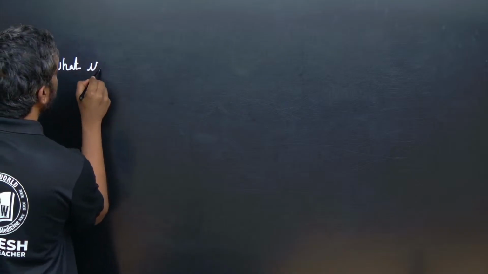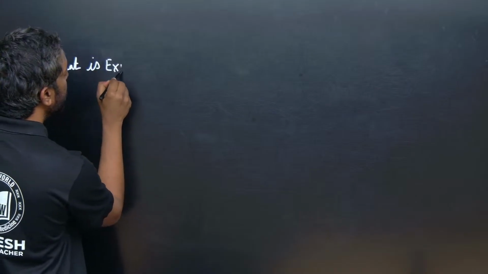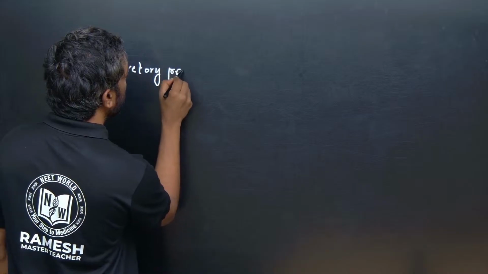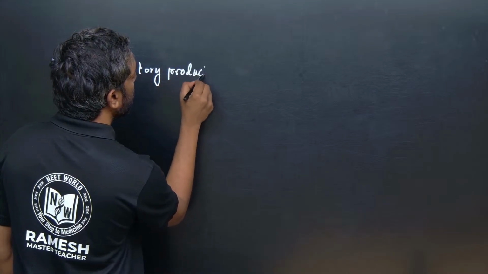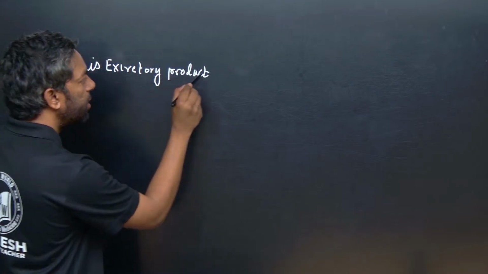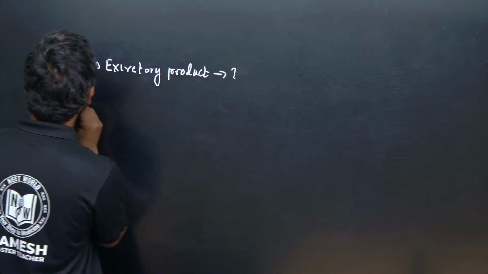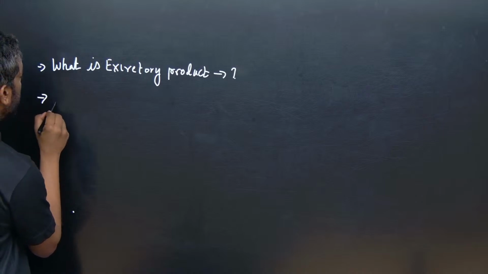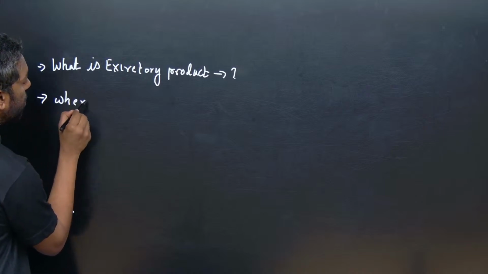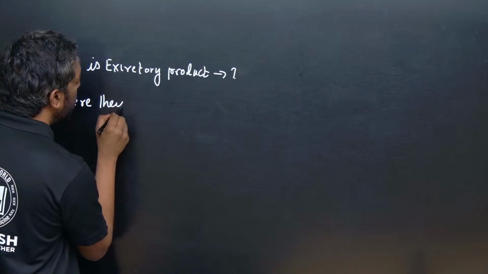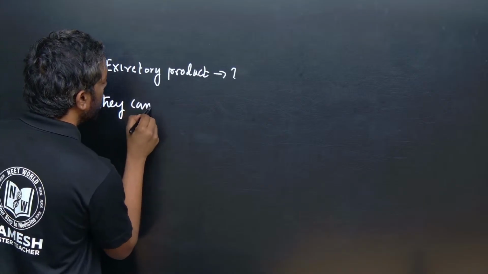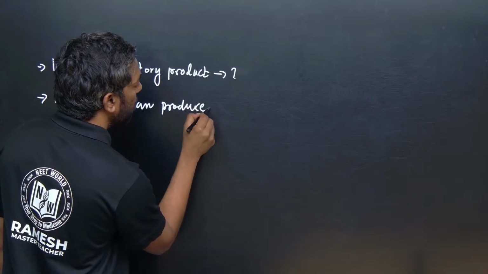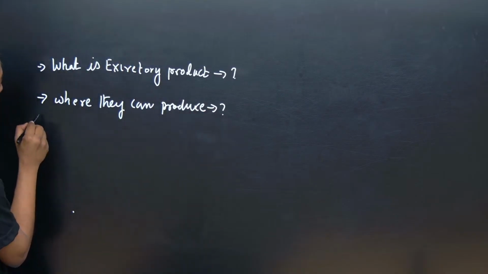What is an excretory product in the human body, where is it produced, and how is it eliminated?